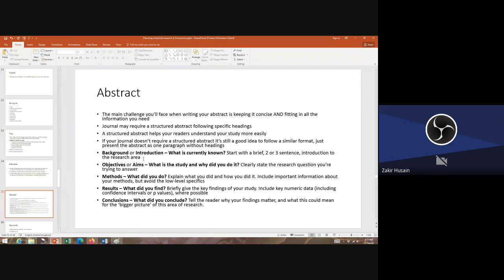Results. What did you find? Again, don't give general results, like "I found that education was very important." Give the numeric data, including confidence intervals or p-values. So see that we estimated that the prevalence of TB among homeless women was not high. Say it was, give the exact value, 43.49%, 95% confidence interval, this and this.